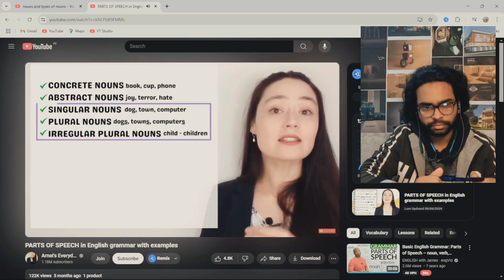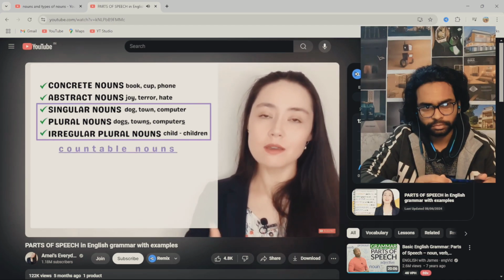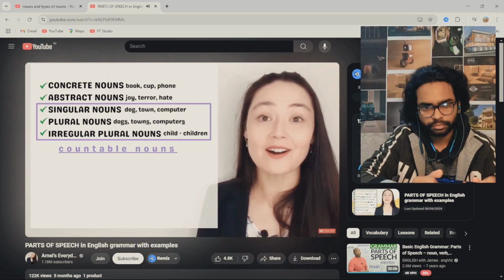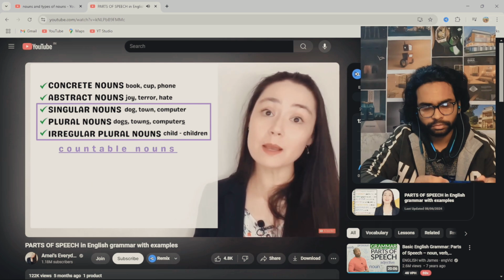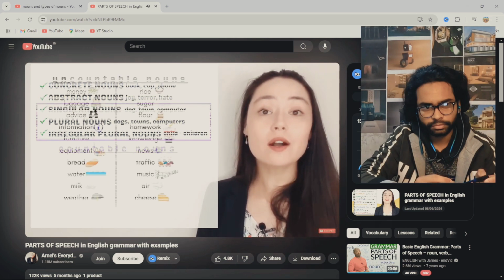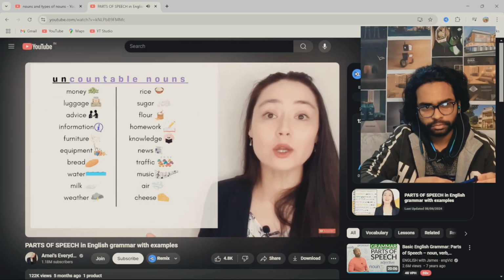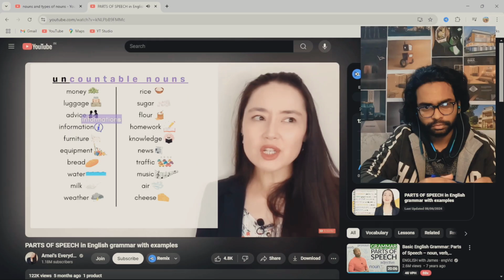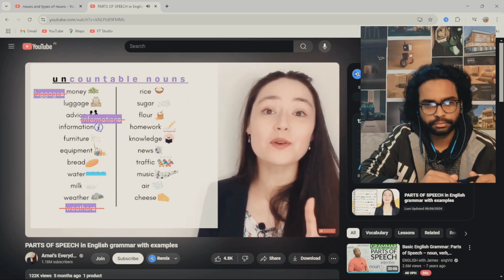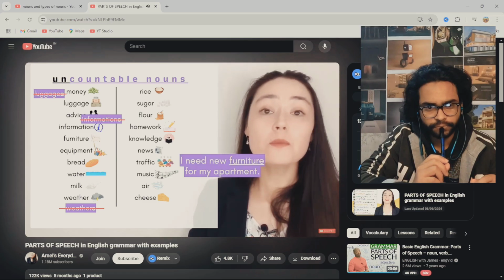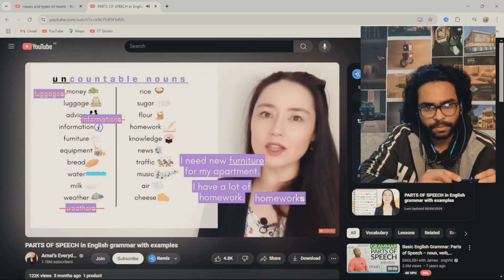If a noun has a singular and plural form, they are called countable nouns because you can count them, like dog and dogs. But not all nouns in English have a singular or plural form. Sometimes there's only one form. We call these uncountable nouns. I put together a little list of really common uncountable nouns that you need to know. Information, weather, luggage. There's only one form. I need new furniture for my apartment. I have a lot of homework. Here's a common mistake: I have a lot of homeworks.